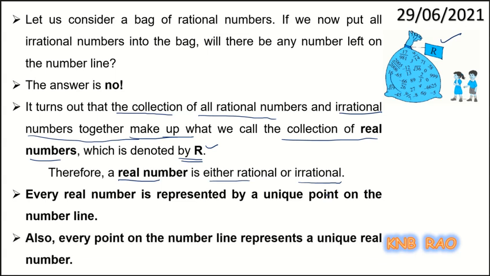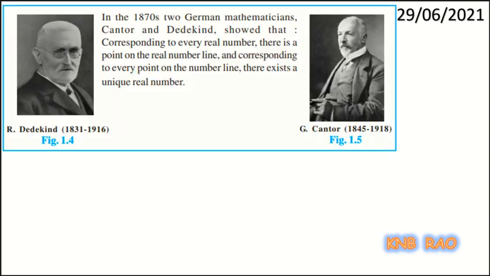Also, a very important point: every point on the number line represents a unique real number, and every real number is represented by a unique point on the number line. This was shown by the famous mathematicians Dedekind and Cantor.